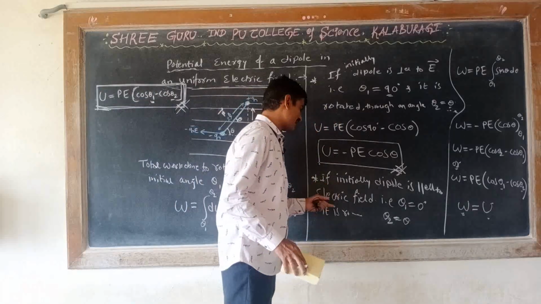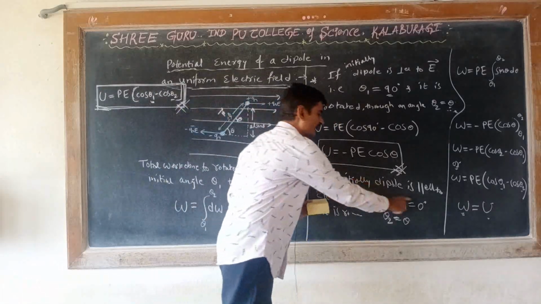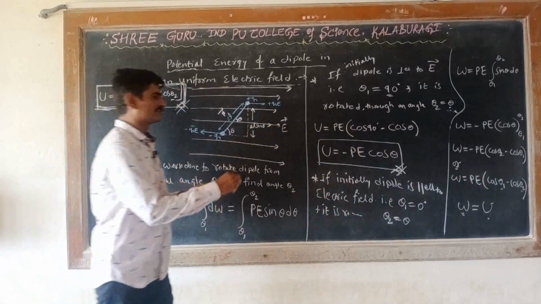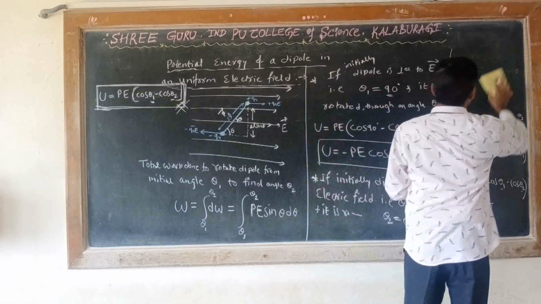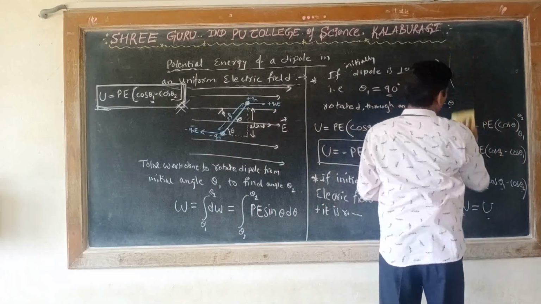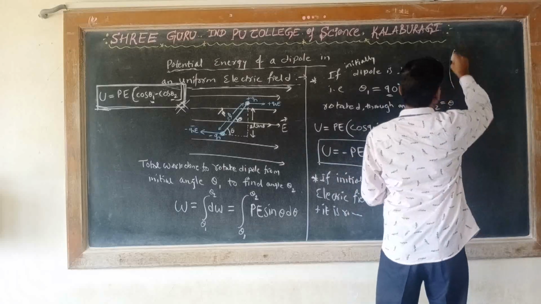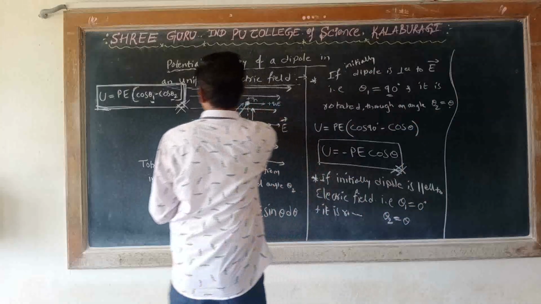Initially the dipole is parallel to the electric field, that is theta 1 is equal to 0, and then it is rotated through an angle theta, that is theta 2 is equal to theta. Then substitute these values in the general formula.